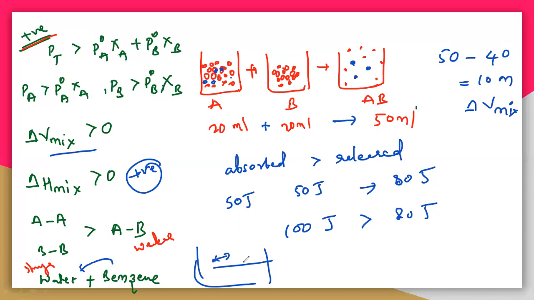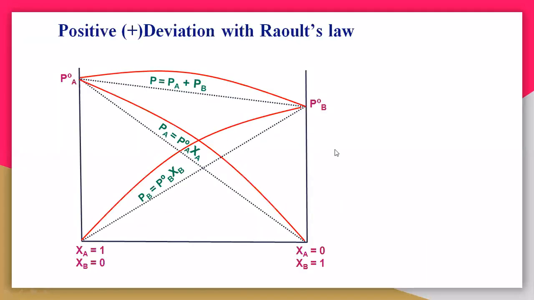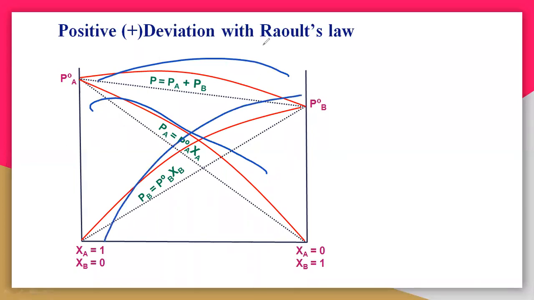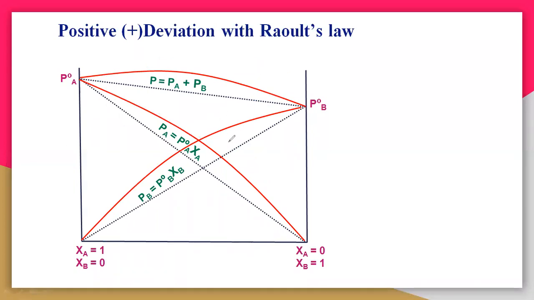So this is an idea about the positive deviation, and you can see it in the curves also. See here, this curve is the positive deviation. You are getting an extra pressure, the pressure like this, an excess pressure. So this is a positive deviation.